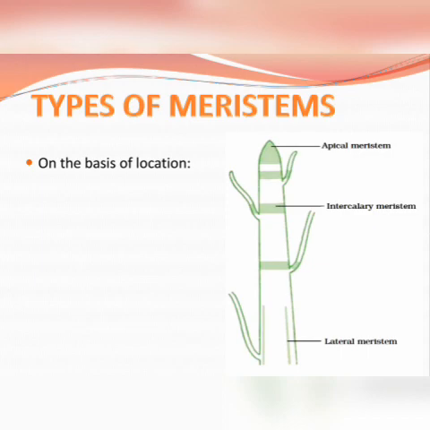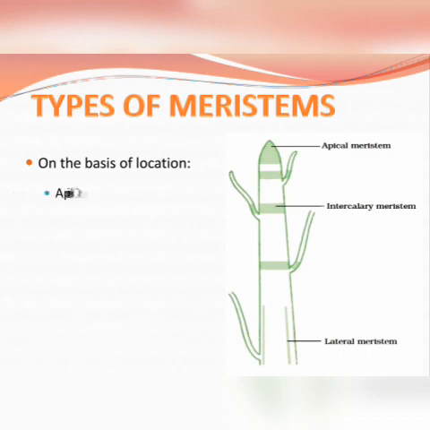On top we see apical meristem. In between, in the nodes, we see intercalary and lateral, which occurs at both the sides of stem and root.